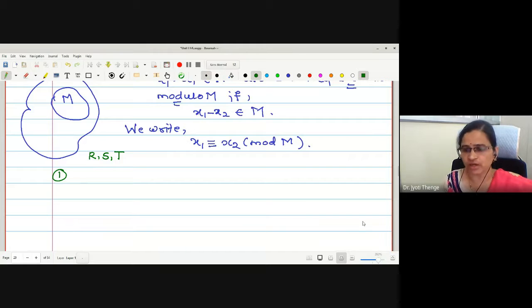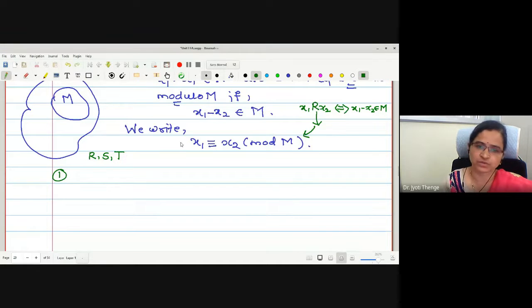Let us check whether the relation we have defined satisfies them. What is the relation here? x1 is related to x2 if and only if x1 minus x2 is in M. And that relation we were writing with this symbol. First let me check the reflexive property.